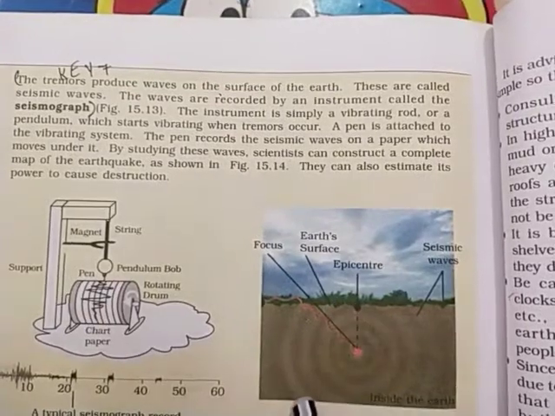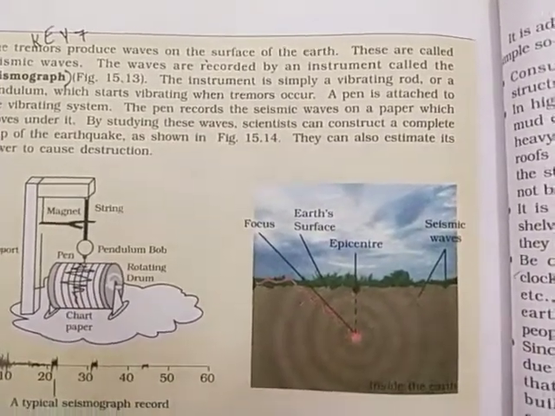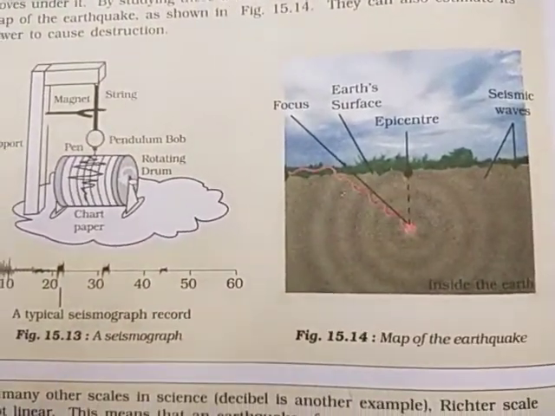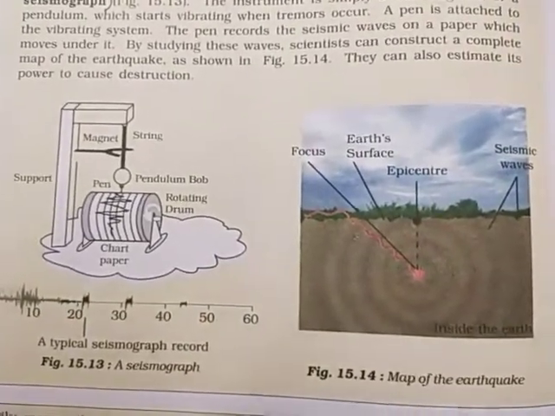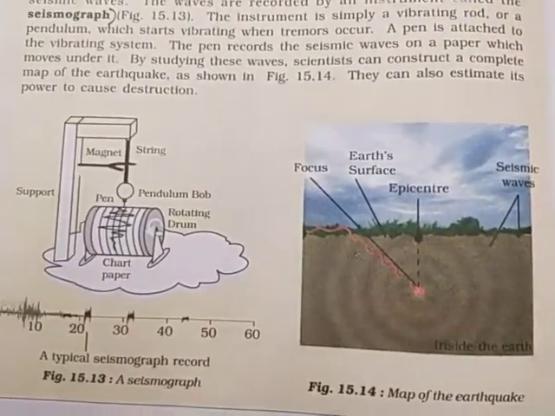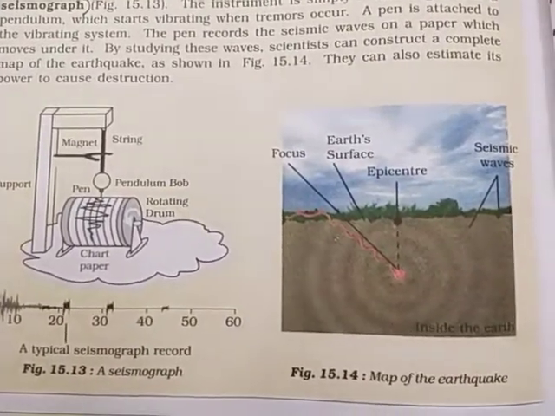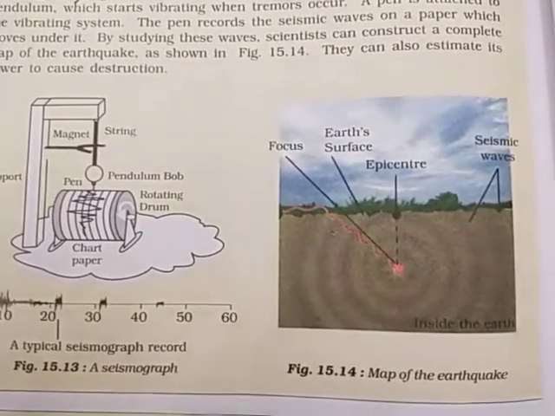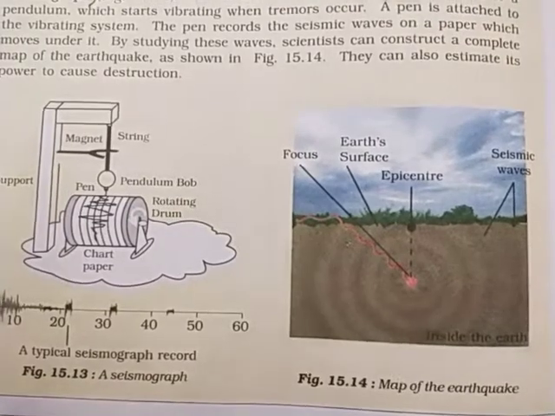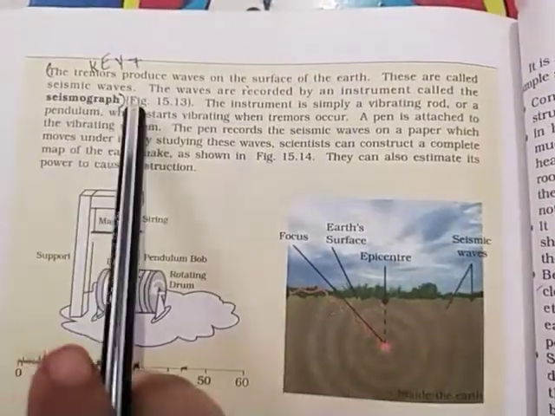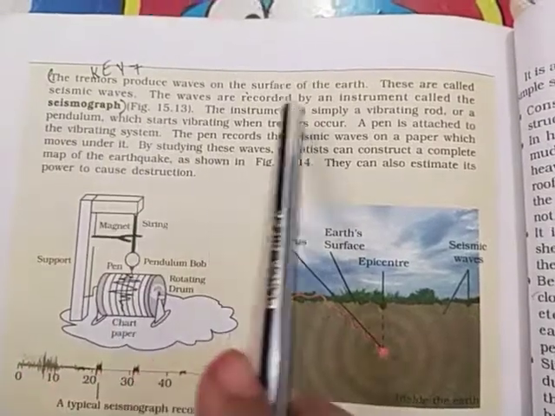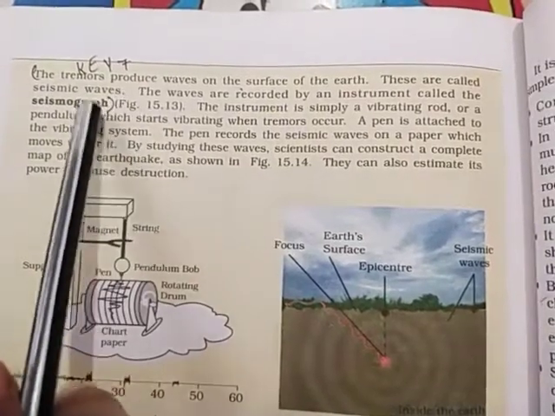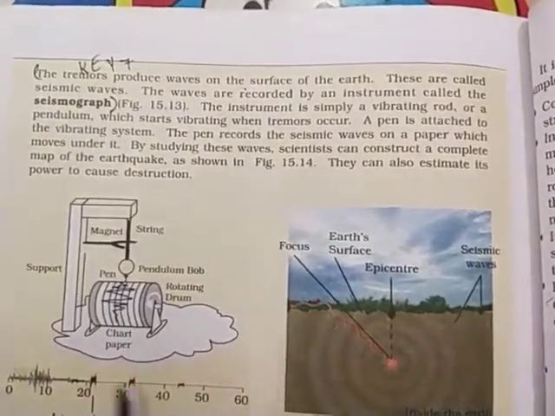The waves are recorded by an instrument. Actually, everything has to be recorded for future information, for the future record. So there are many things like the Richter scale and the seismograph. These are equipment and tools by which we can measure and record the waves of the earthquake, the disturbing waves of the earthquake. Because these seismic waves are recorded by an instrument, the instrument's name is seismograph. After the seismic waves, this tool is known as the seismograph.